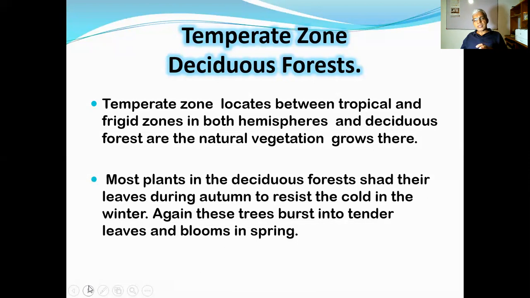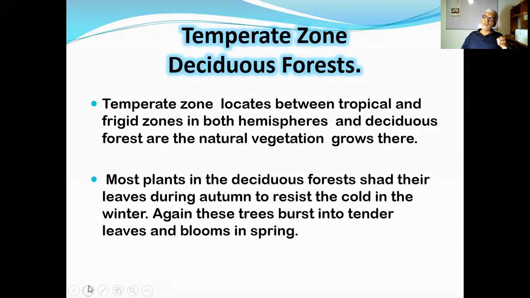Most plants in the deciduous forest shed their leaves during autumn to resist the cold in the winter. That means during the winter, no leaves, only the boughs, only the branches can be seen in the forest. Again, these trees burst into tender leaves and blooms in spring.